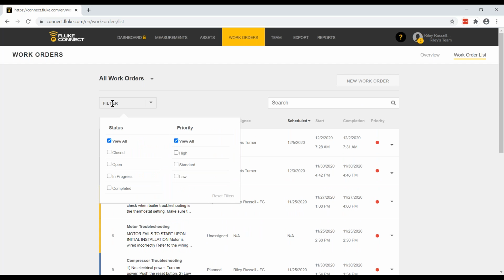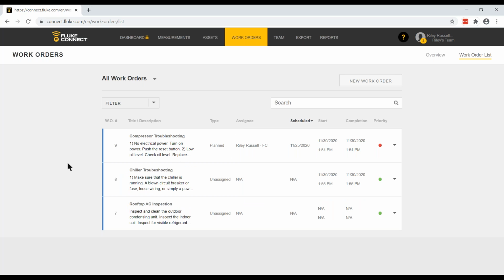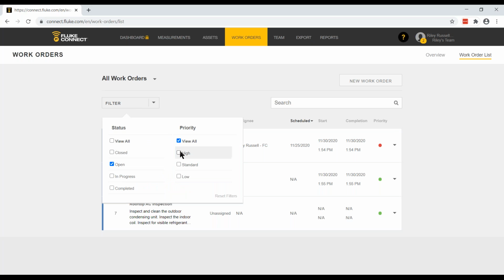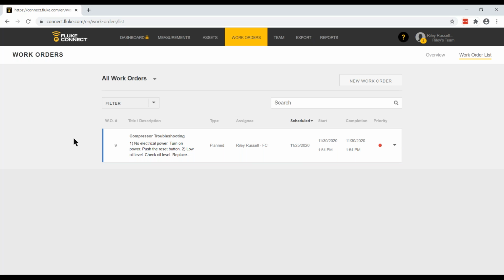And let's say maybe I want to filter. Maybe I'm back in my team manager mode and I want to say, you know what, I really only care about the ones that are open. So let's just look at just the open ones. So those are all the blue category ones. I can see that of the open work orders, I've got 1 that's priority and 2 that are standard priority. So maybe I want to view just the open work orders that are high priority. And here, voila, now I'm down to 1.